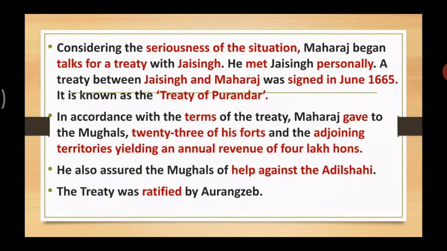Now what happened next after this? Considering the seriousness of the situation, Shivaji Maharaj began talks with Jai Singh. He started talking with Jai Singh and later signed a treaty in 1665. He signed an agreement. It is known as the Treaty of Purandar.